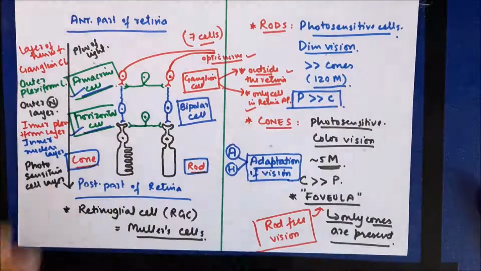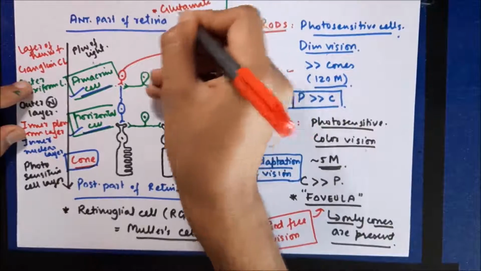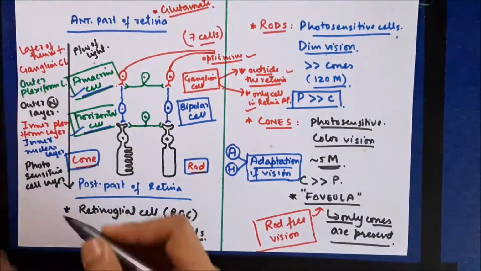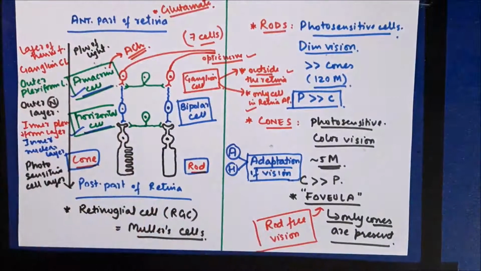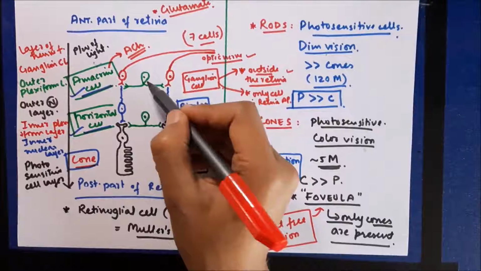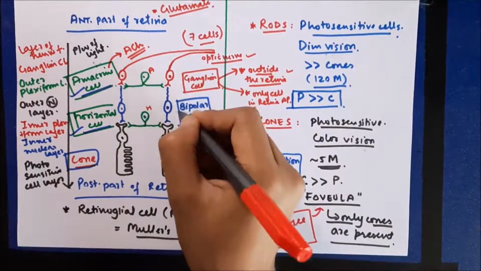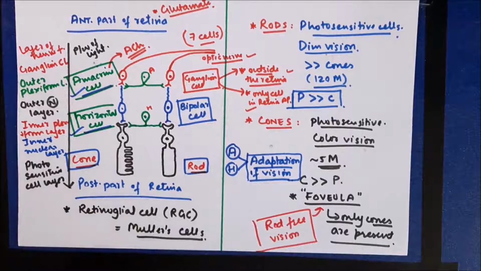However, here we need to remember that amacrine cells and horizontal cells are associated with this adaptation, and all these cells are considered to be neurons rather than cells, and the neurotransmitter for most of these cells is glutamate. However, there is an exception: amacrine cells use acetylcholine as the neurotransmitter. Now this is a horizontal cell which connects rod cells and cone cells together, and this is the amacrine cell which connects ganglion cells and the bipolar cells together. So horizontal cells and amacrine cells are important in adaptation of vision.